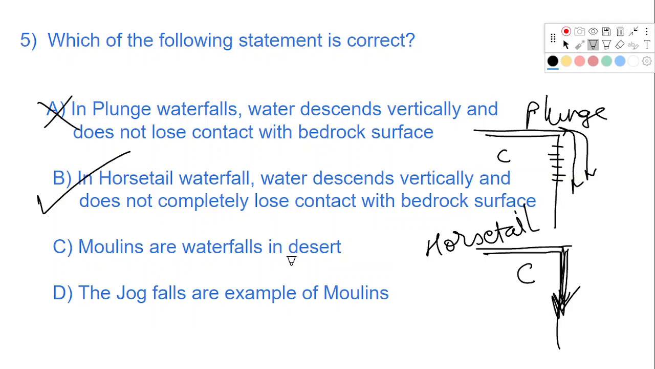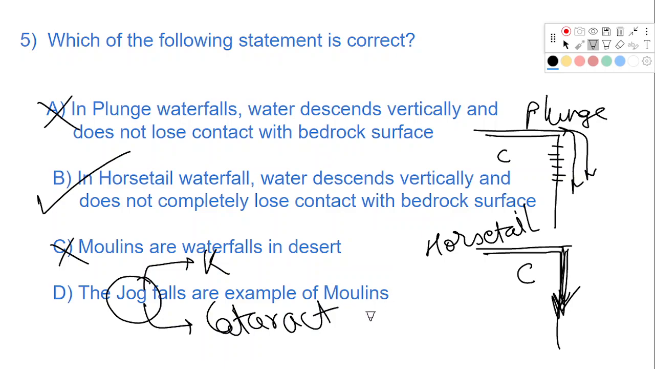Moulins are waterfalls in desert. Absolutely wrong. We have seen that moulins are falls in glaciers. The Joke Falls are an example of moulins. Absolutely not. Joke Falls are in Karnataka. You won't find huge glaciers in Karnataka. The Western Ghats are not that high, and it is actually a cataract on river Sharavathi.